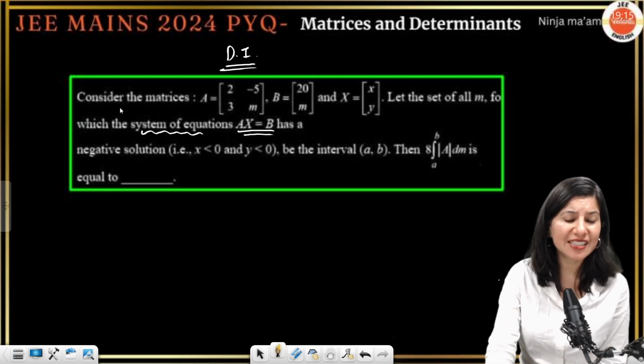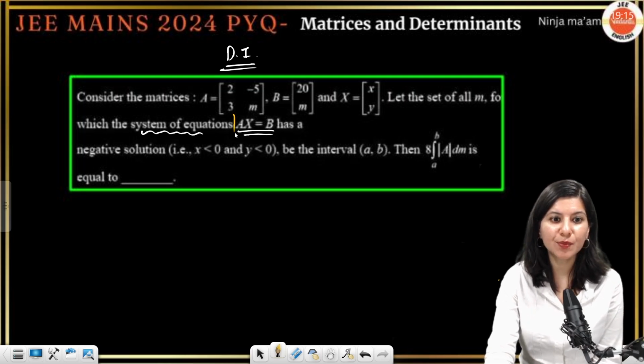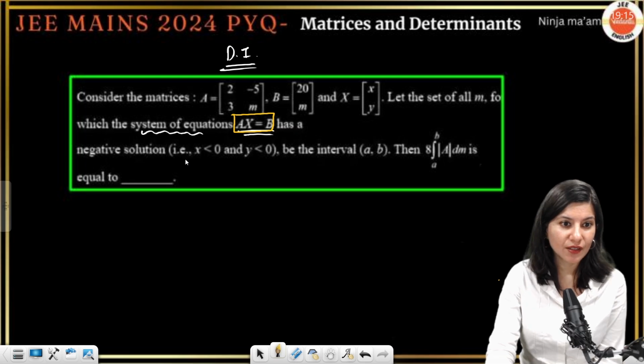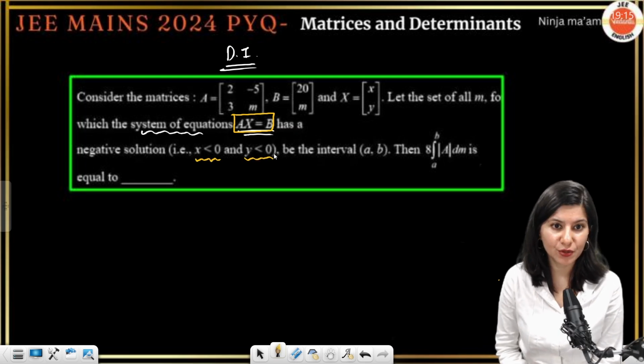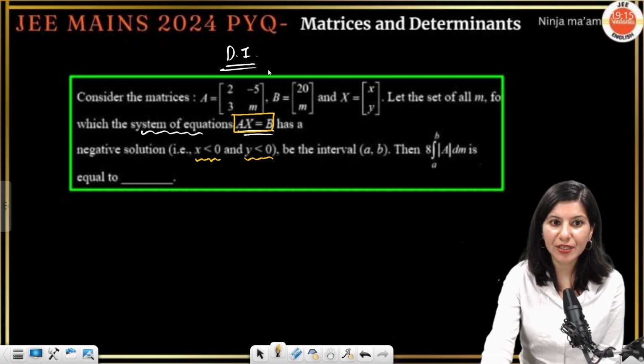Let's do it out. Ax equals b has a negative solution, that is x is less than 0 and y is less than 0. Negative solution. And if you form this equation, ax equals b, so basically 2, minus 5, 3, m.